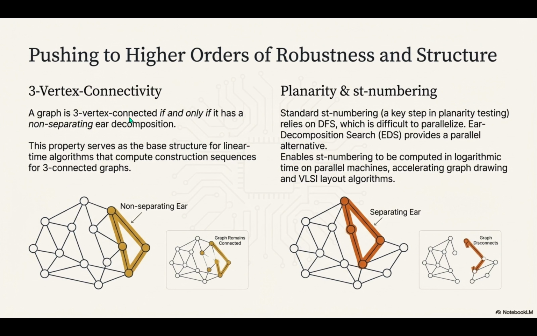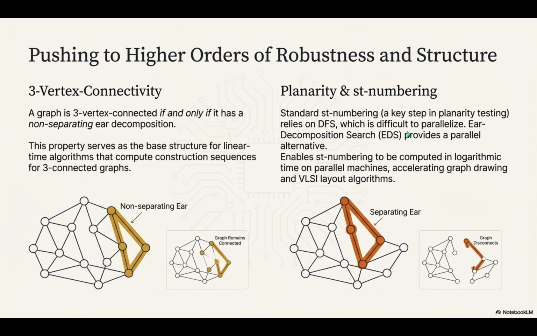And let's just revisit the parallelism payoff with a concrete example. Think about planarity and st-numbering. Okay, planarity testing. That's a core step in, like, graph drawing and designing VLSI chips. Right. And traditional st-numbering, which you need for that, relies on DFS. And as we said, DFS is serial. If you're laying out a massive integrated circuit, that bottleneck is just unacceptable. So what's the alternative?